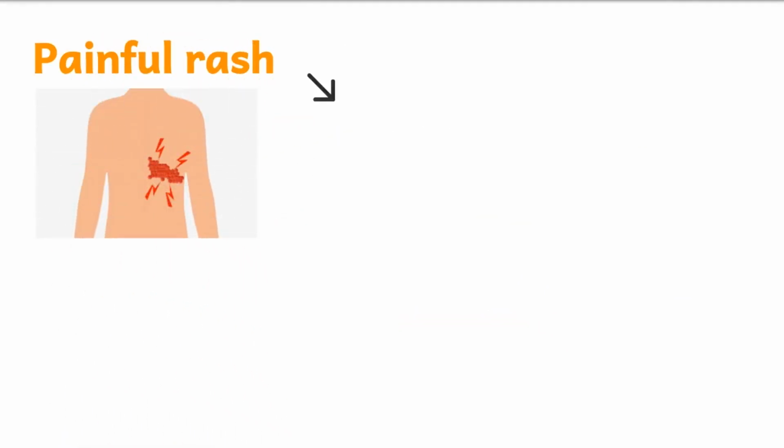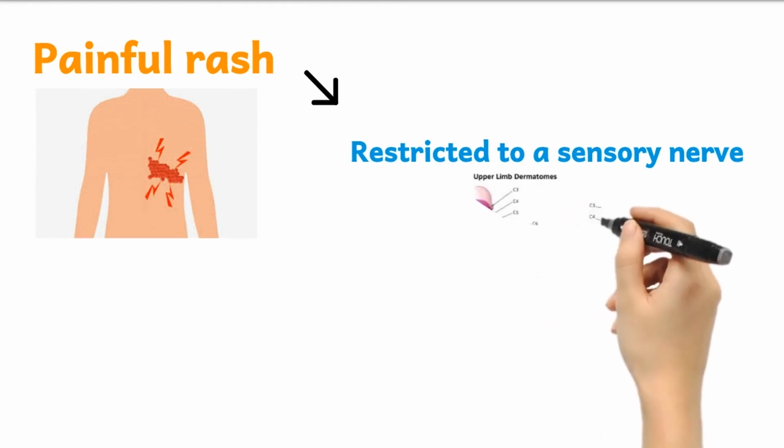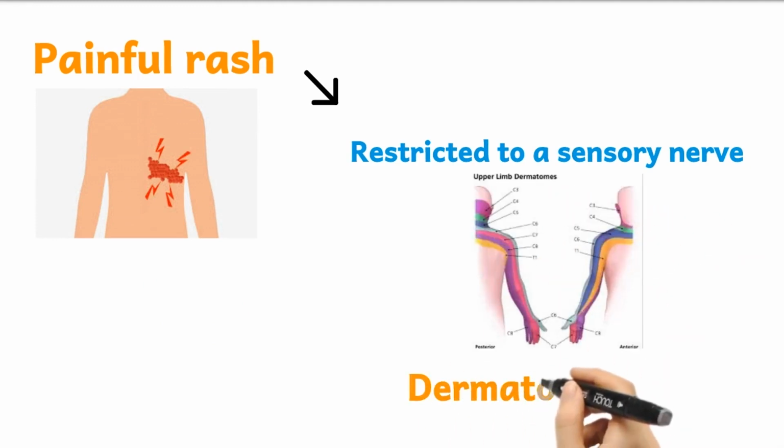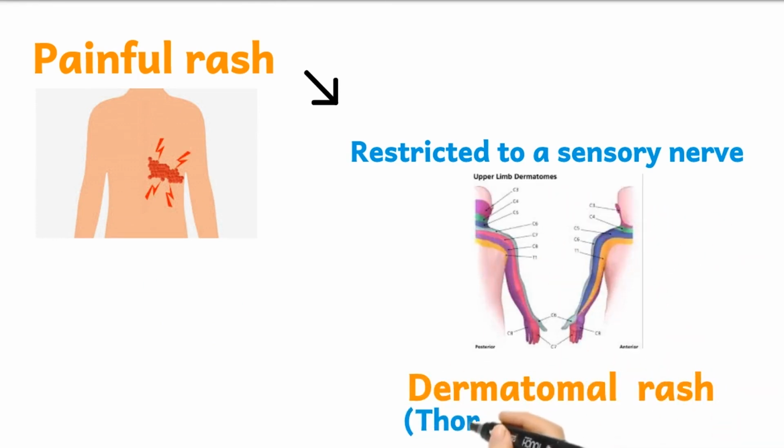Shingles causes a painful rash that is unilateral and restricted to a sensory nerve, therefore it is called a dermatomal rash. It is common in older patients. The most common site of these rashes is the thoracic dermatomes.